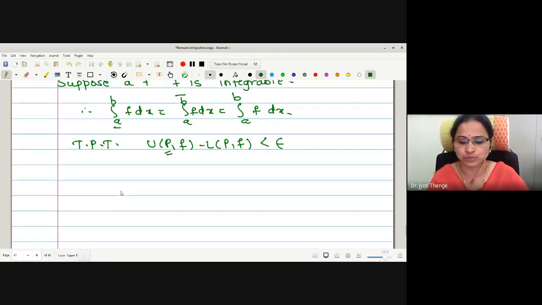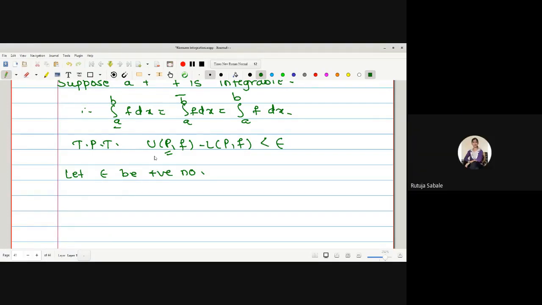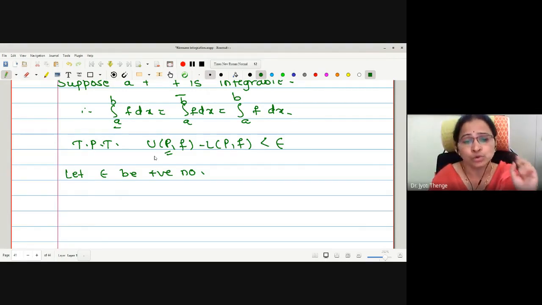Okay. Let us prove. Now we will start again: let epsilon be a positive number. Now we know this upper integral is the infimum of upper sums, and lower integral is the supremum of lower sums. Therefore again let me use Darboux theorem to state there exist two different partitions, say P1 and P2, where Darboux theorem is true.